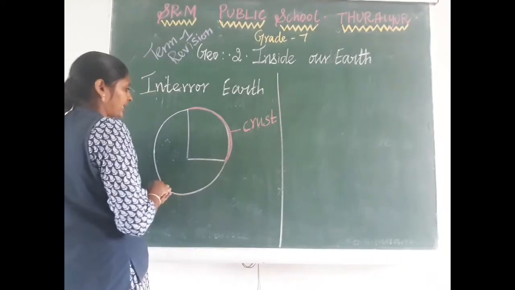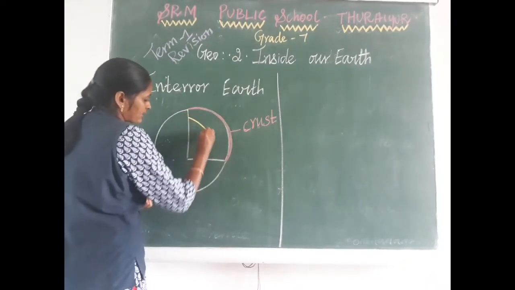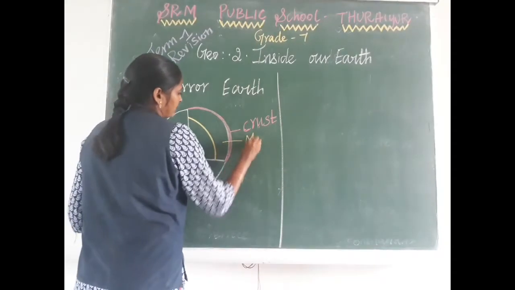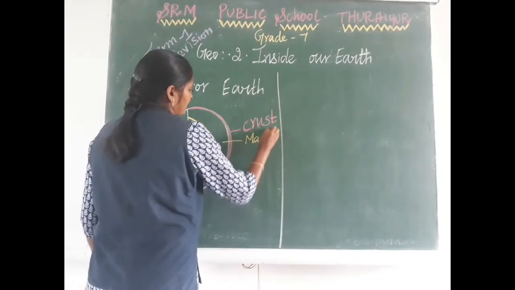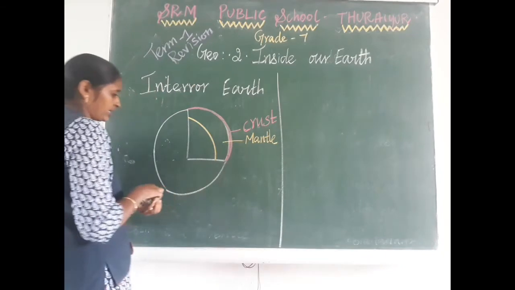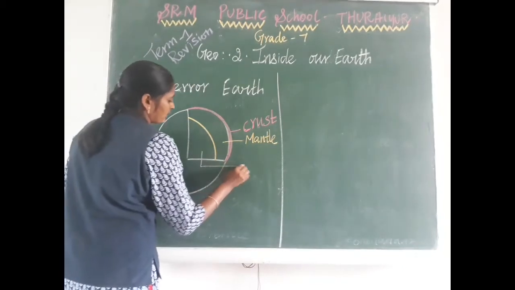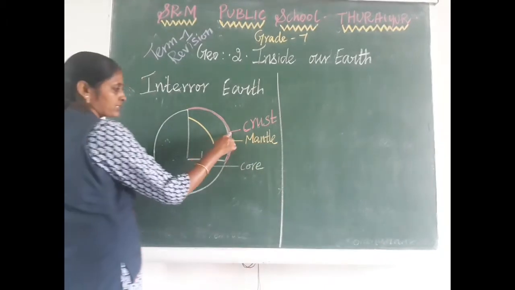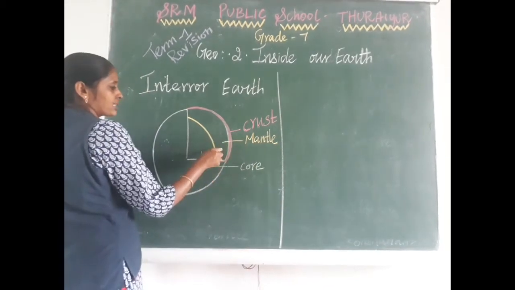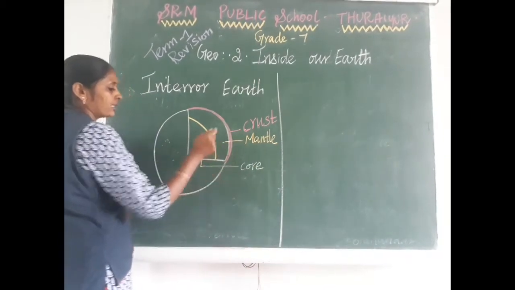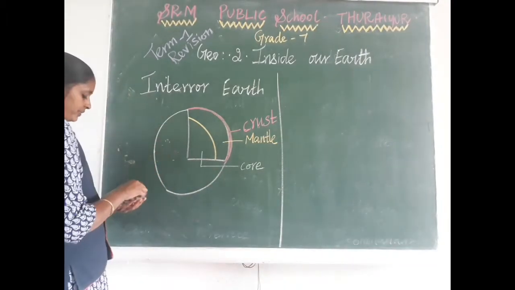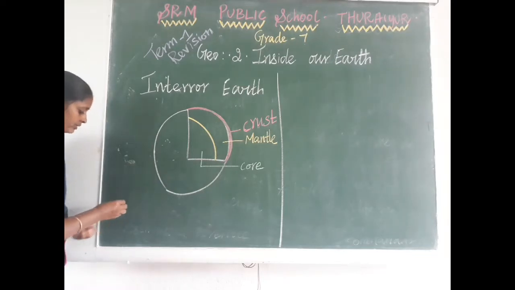The second layer of the earth, below the crust, is called the mantle. And the third and last layer is called the core. So the topmost layer is crust, the second layer is mantle, and the third layer is core. For each one we will discuss.